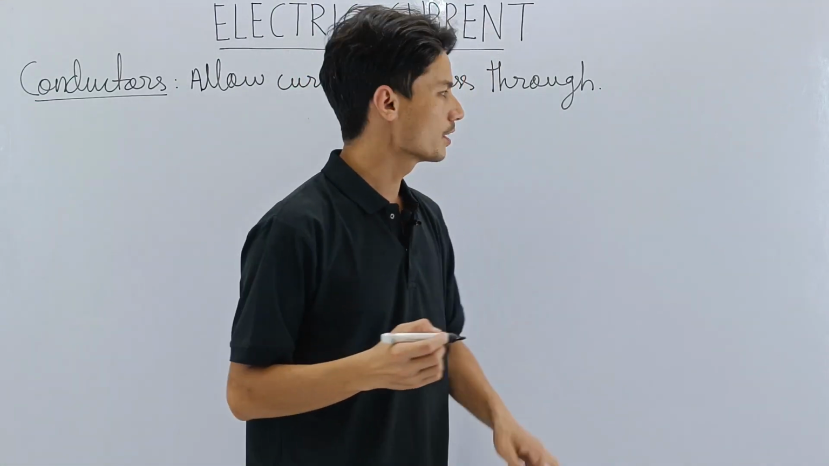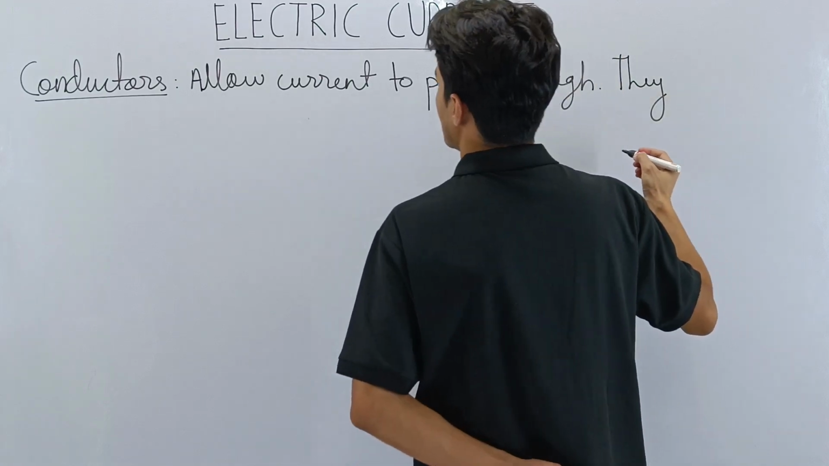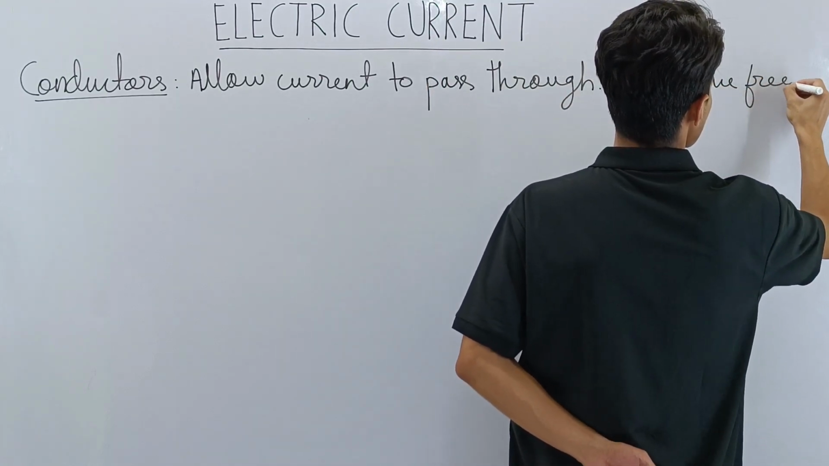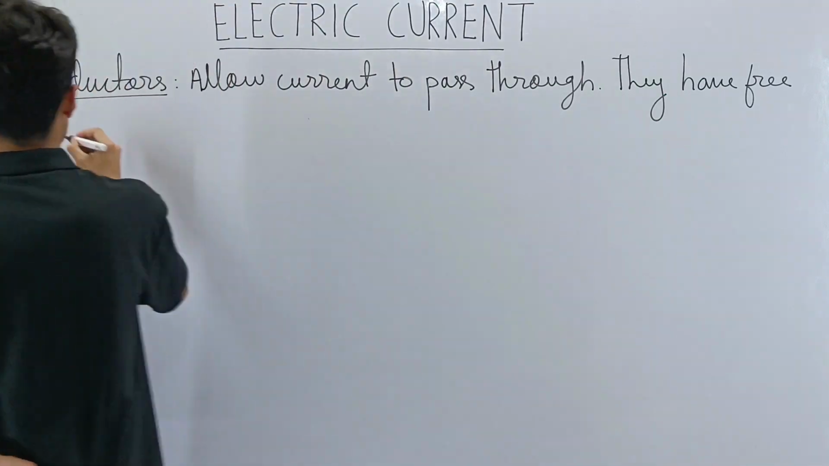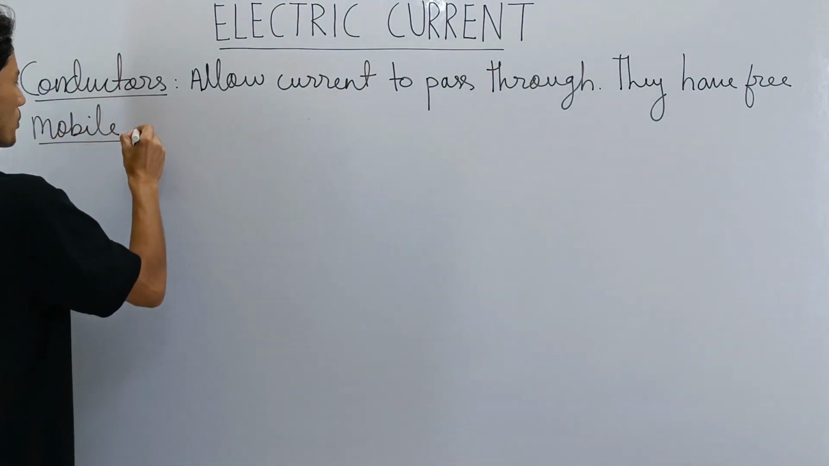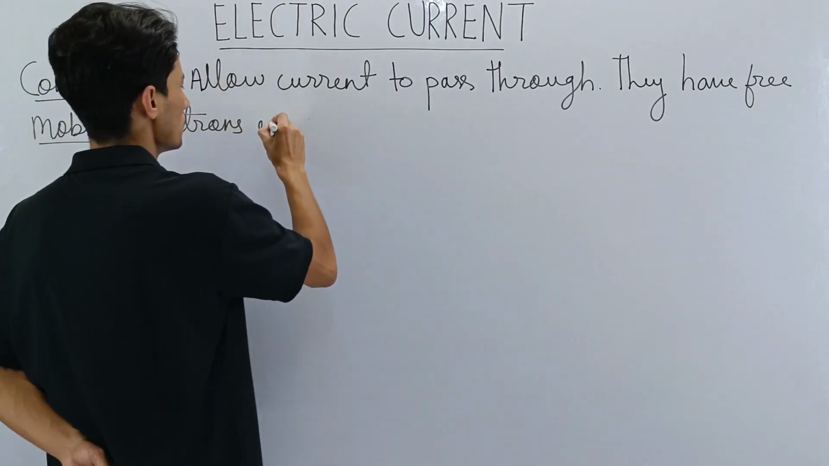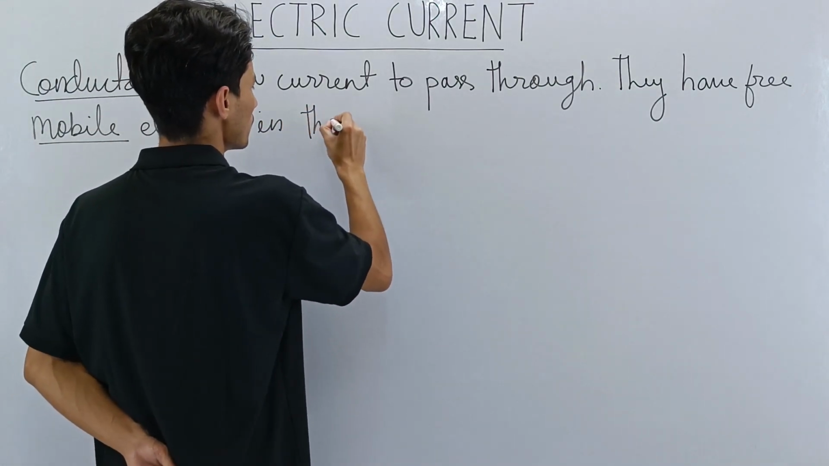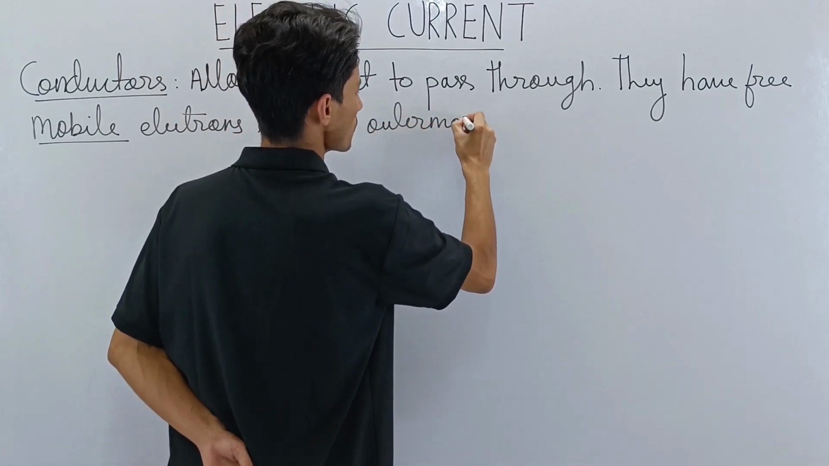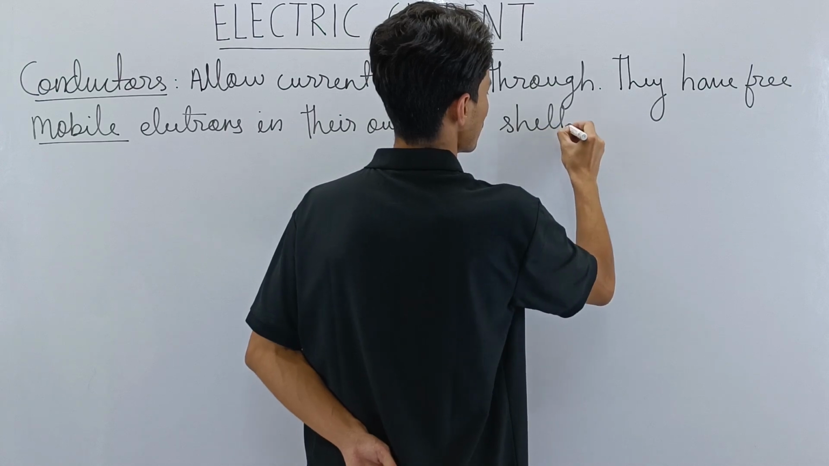Point number one. Next point, they have free mobile electrons in their outermost shell. Mobile means free moving, which can move. So very important.